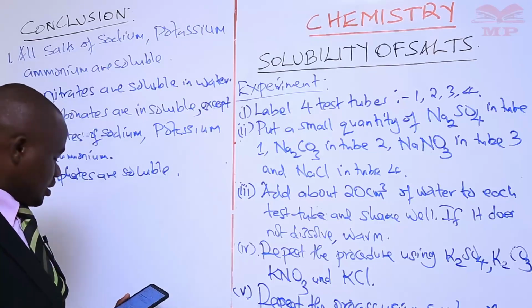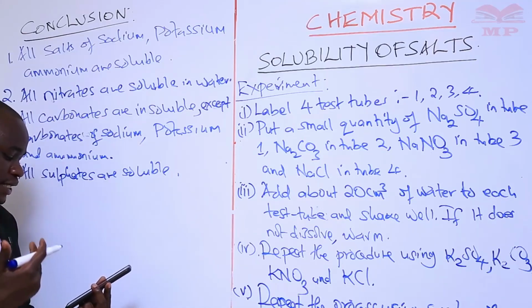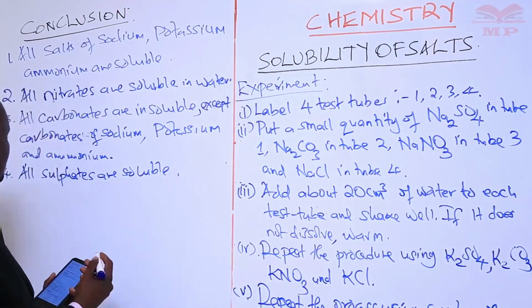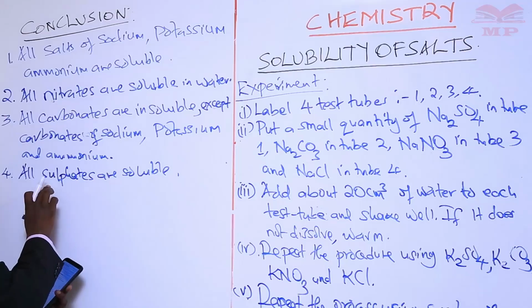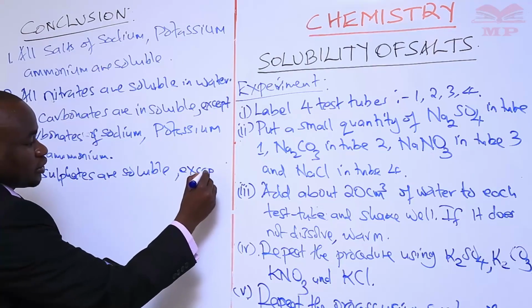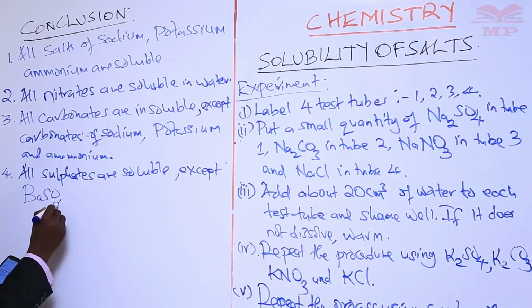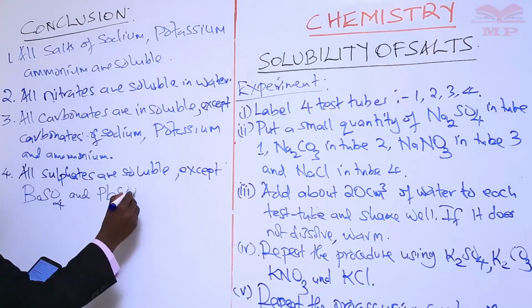We said barium as well as lead sulfate. So these two are insoluble, and the rest are soluble. So we are saying all the sulfates are soluble except barium sulfate and lead sulfate.